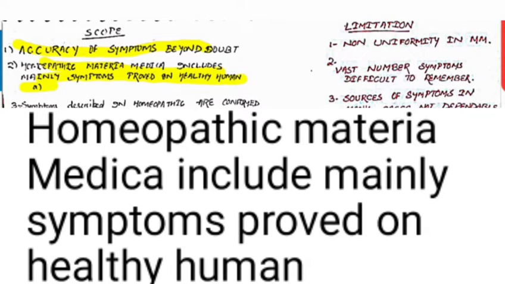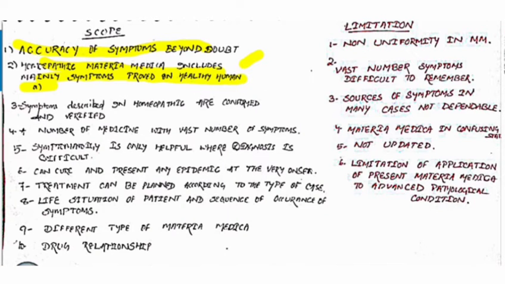Because in animal drug proving we never find mental symptoms, whereas in healthy human drug proving we find mental symptoms, and mental symptoms are very peculiar symptoms according to Dr. Hahnemann. That's why the materia medica includes healthy human drug proving, and this is a very good scope for our homeopathy.